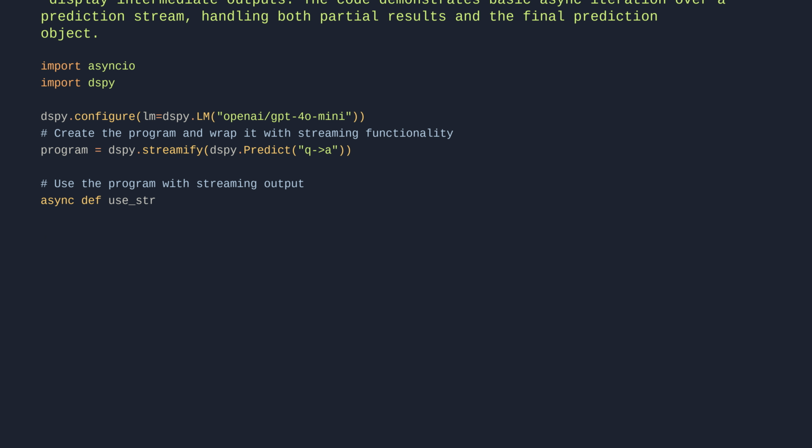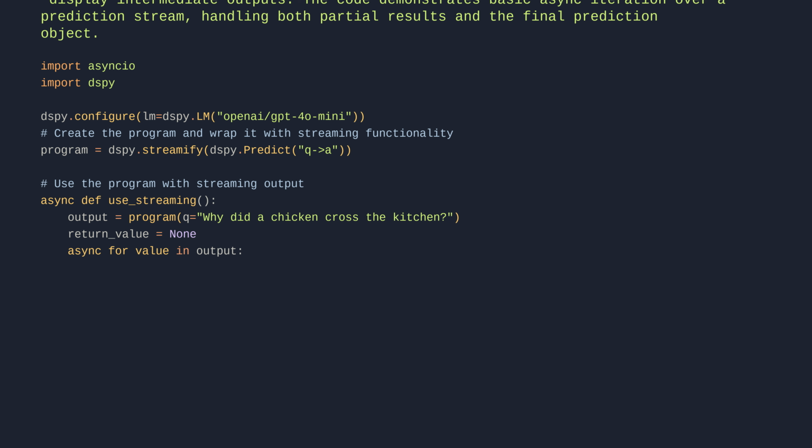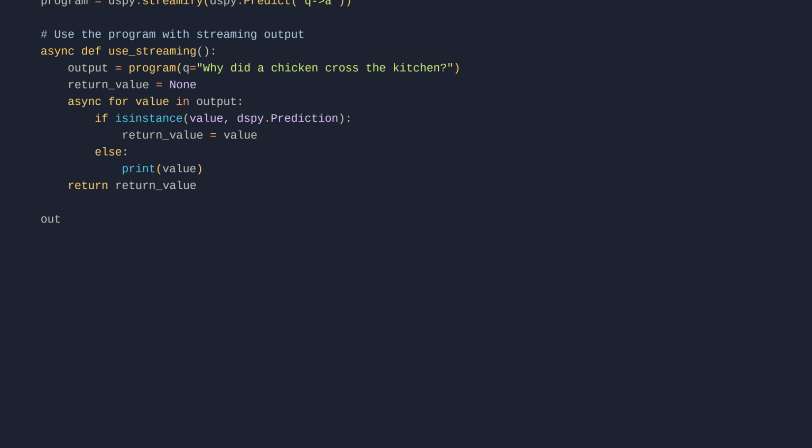async def use_streaming(): output = program(q='why did a chicken cross the kitchen?') return_value = None async for value in output: if isinstance(value, dspy.Prediction): return_value = value else: print(value) return return_value. output = asyncio.run(use_streaming()). print(output).